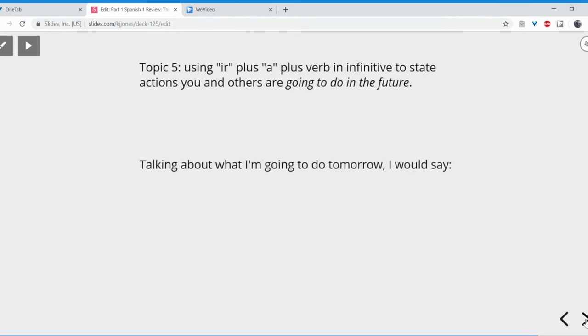All right, let's use these conjugated forms for something then. Let's use conjugated ir plus a plus infinitive, that's an unconjugated verb, to state actions you and others are going to do in the future. This construction is actually properly known as the proximate future, and it is the only future tense you're going to get unless you go deep into Spanish 3, right? It's not going to come up in Spanish 2. There is another future tense in Spanish, but again, not taught as part of Spanish 2.